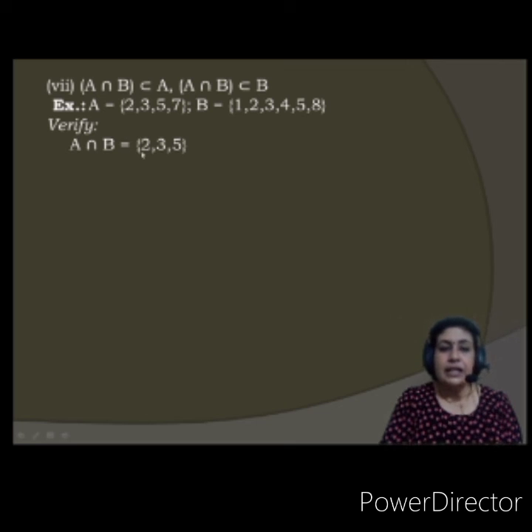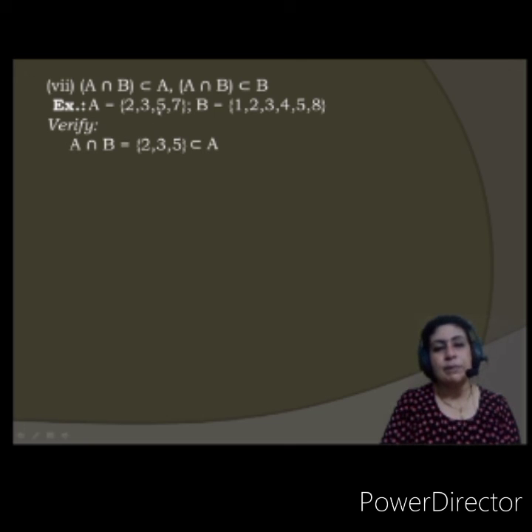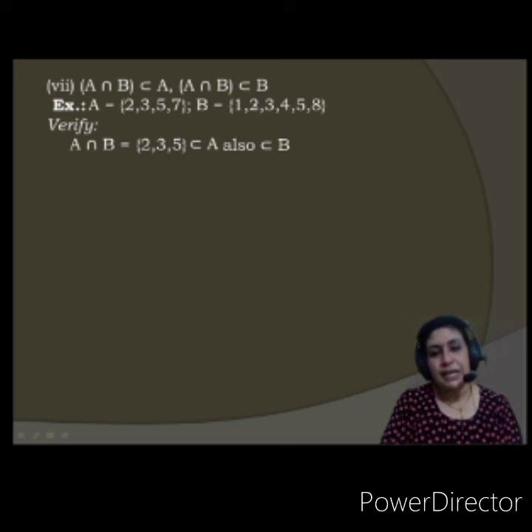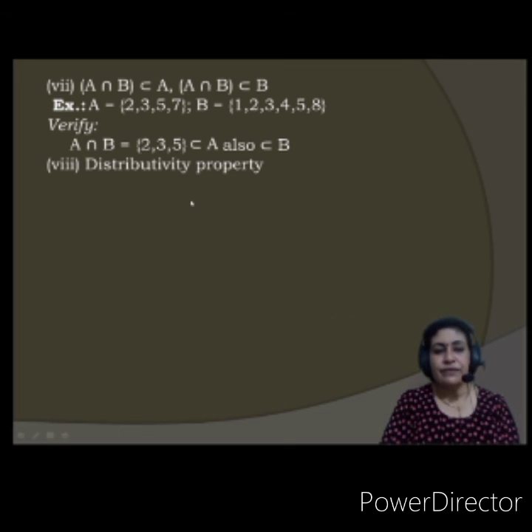This becomes a proper subset of A because all the elements of this set are in set A, plus it is having one extra element which is not there in this set. So the intersection set becomes a proper subset of A as well as a proper subset of B. Understood? Fine.